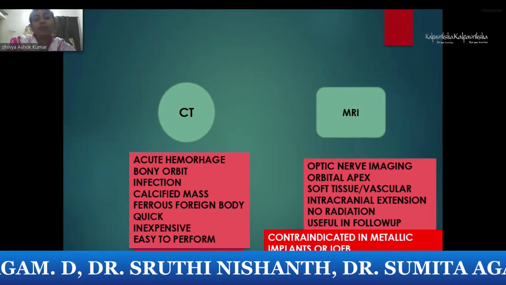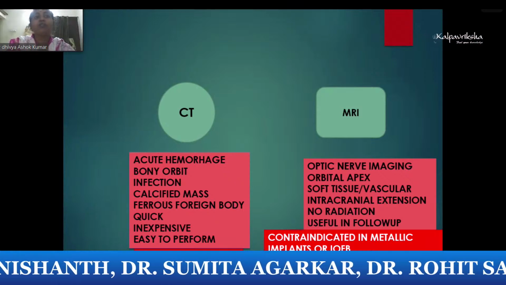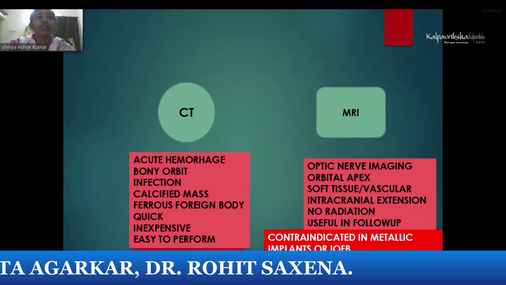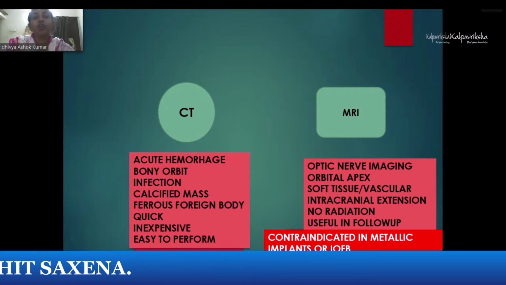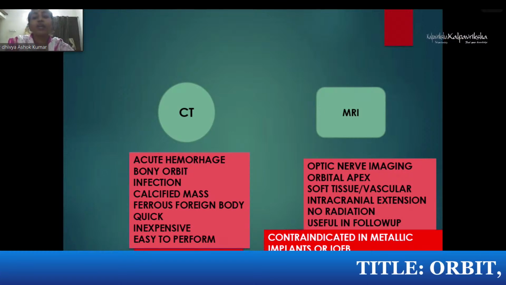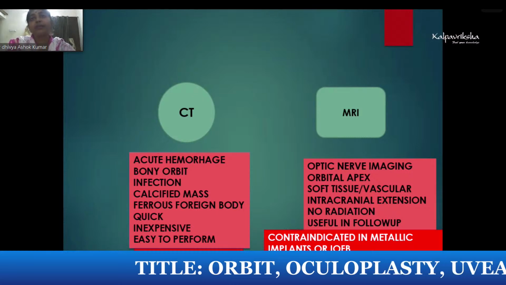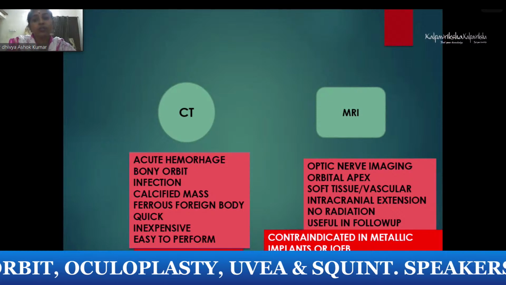And the advantage is that it is very quick, inexpensive and easy to perform. The patient need not stay for a longer time inside the cabin. But the disadvantage is radiation exposure. Comparing to the MRI, the orbital nerve imaging, orbital apex, meaning the intracanalicular or orbital part of the optic nerve, are well visualized in the MRI. Soft tissue and vascular components are seen better in the MRI. Intracranial extension of any tumors is also well seen.